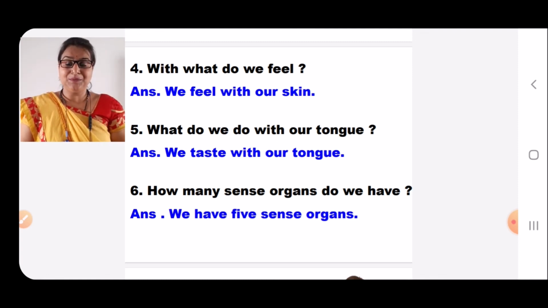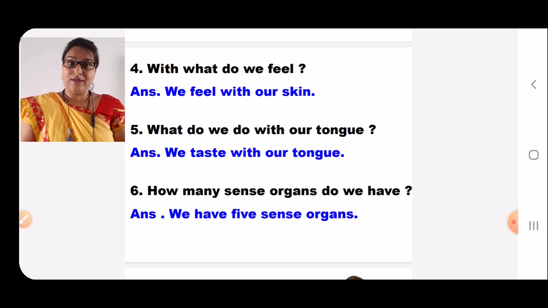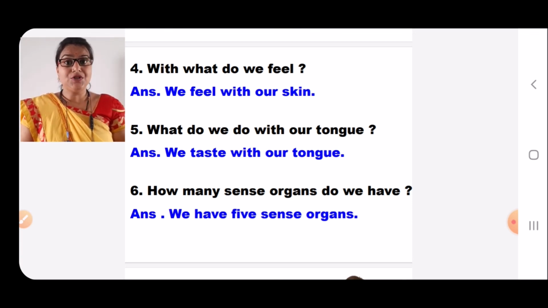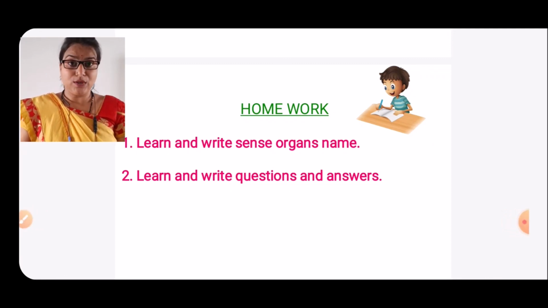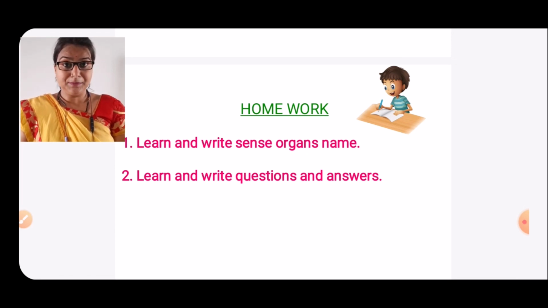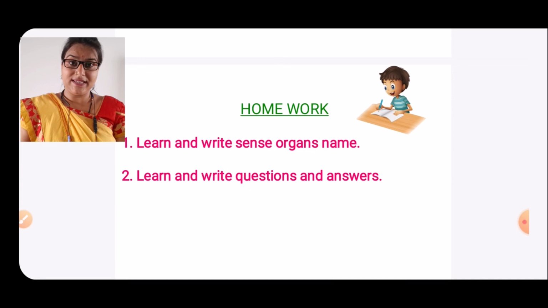Now dear children, here we have finished the lesson, but now we will take a short review of our lesson 3. Now let us recall what we have learned today. We have learned about 5 sense organs and their uses. Can you name them? Yes, let us revise. Eyes, nose, ears, tongue and skin.